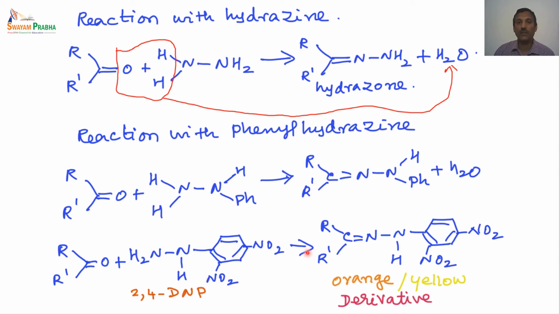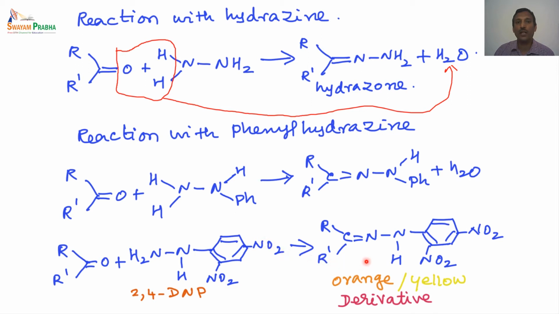Like a bisulfite complex, the reaction with phenylhydrazine or 2,4-DNP generally produces derivatives of the carbonyl compound. If in a mixture we have a carbonyl compound, say an aldehyde or ketone, and carboxylic acids or alcohols or alkyl halides, and we have to separate the aldehyde or ketone from the mixture, treatment with 2,4-DNP is generally employed.